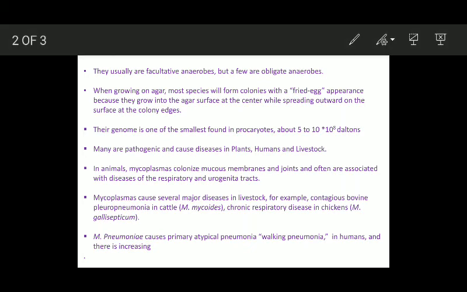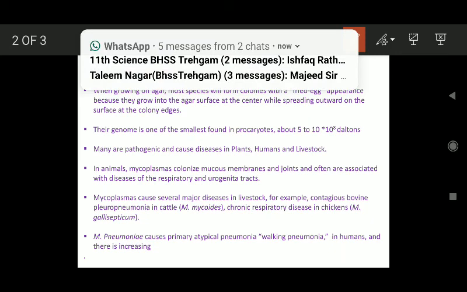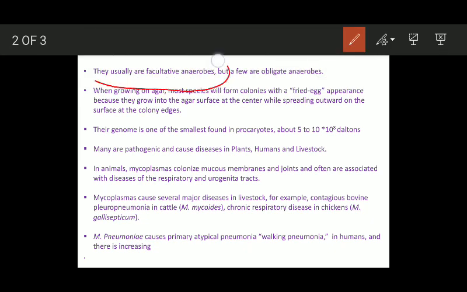The Mycoplasma are usually facultative anaerobes. Facultative anaerobes means organisms which can grow in presence as well as absence of oxygen, but a few Mycoplasma are obligate anaerobes. That means they can exclusively live in anaerobic conditions. They cannot live in presence of oxygen.